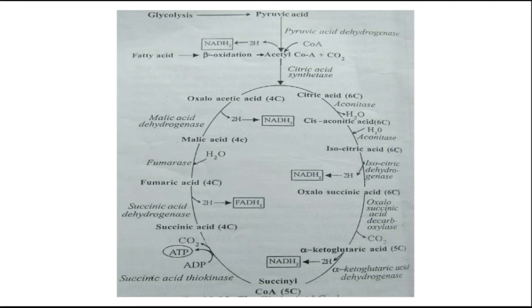This is the introductory idea about the TCA, citric acid as well as Krebs cycle.